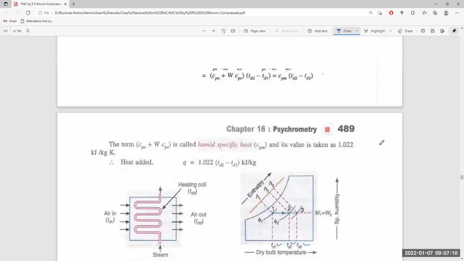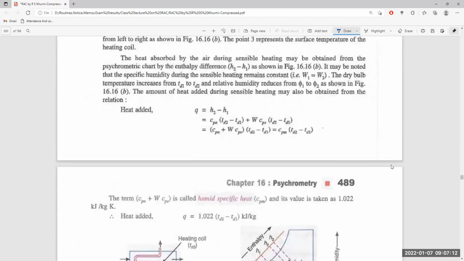We are interested to know how much heat is being added at the time of sensible heating. It will be equal to H2 minus H1, where H2 is the enthalpy at the outlet and H1 is the enthalpy of the incoming air at the inlet.